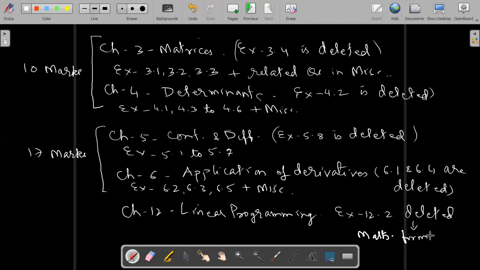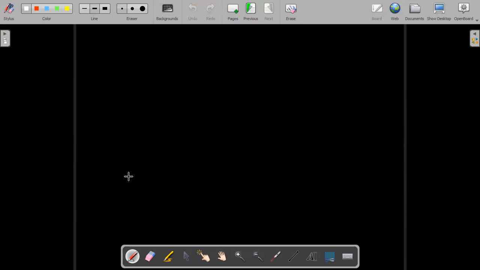Formulation means some conditions will be given, then we have to make the inequalities, and then we find the objective function and all. We also have unbounded region. These two things are deleted. So we have to do exercise 12.1, and this is for 5 marks. But we should study all of it so that we can do the objective type questions, because in the examination MCQ questions will be asked from this portion.